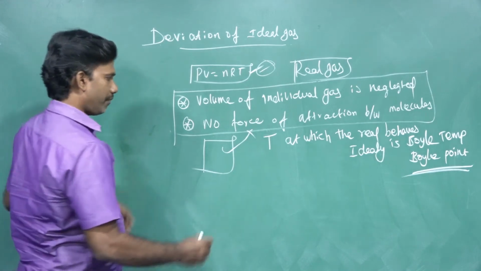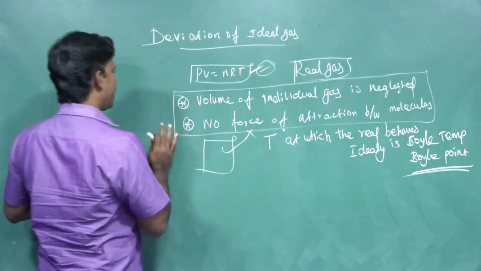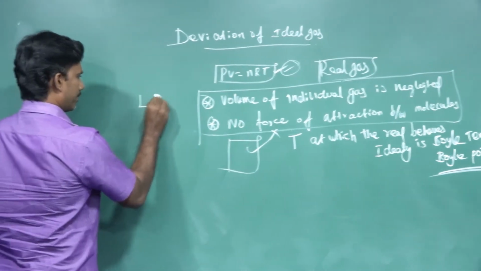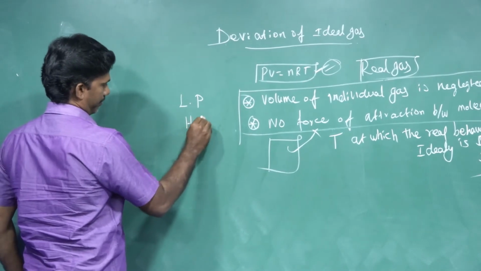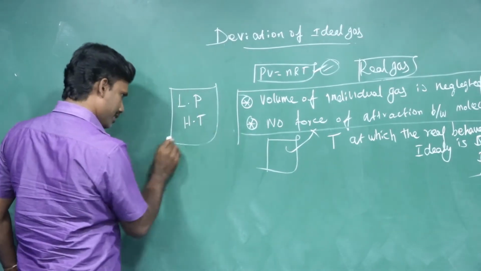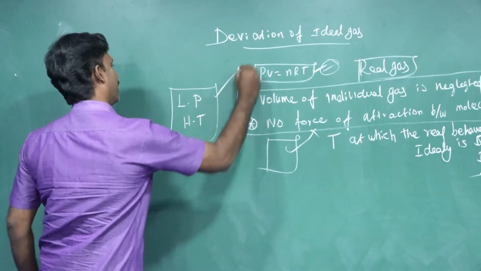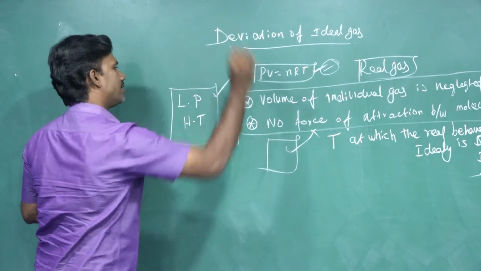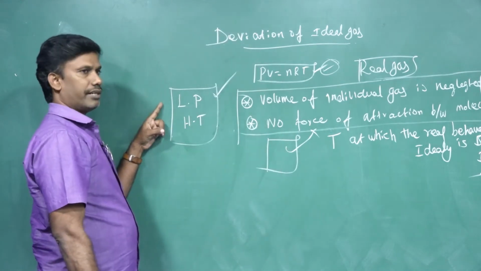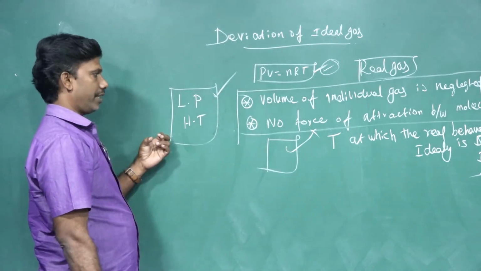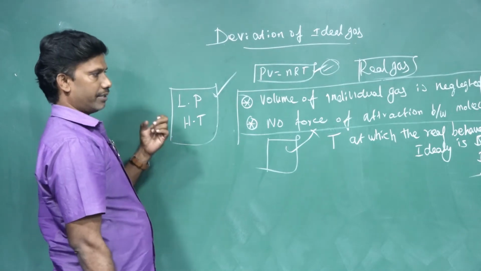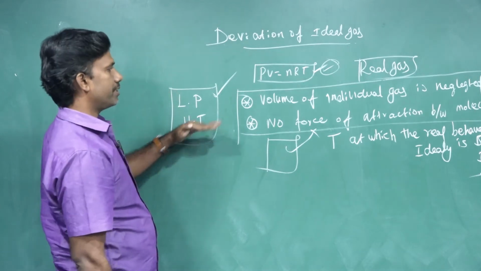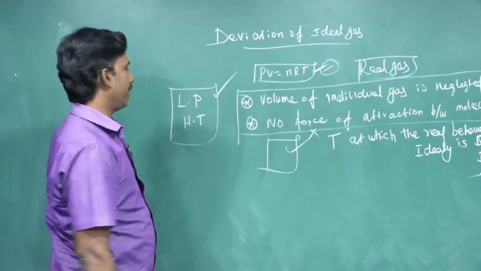Then, what is the optimum condition for ideality? For an ideal gas: low pressure and high temperature. This is the condition when a gas behaves ideally, most probably. We cannot say accurately, but the gas tends to behave ideally at low pressure and high temperature. Now I need to explain why at low pressure and high temperature the gaseous molecules behave ideally.